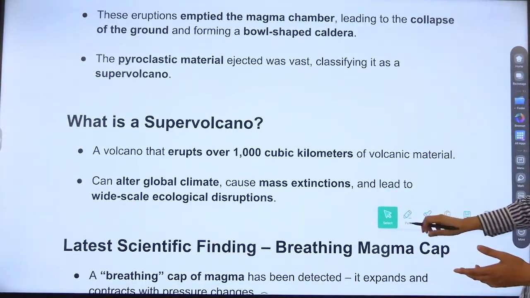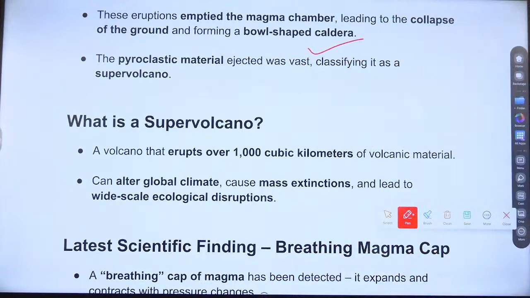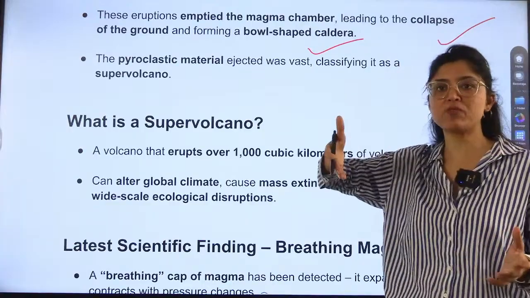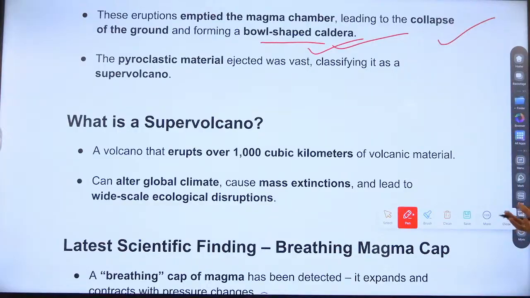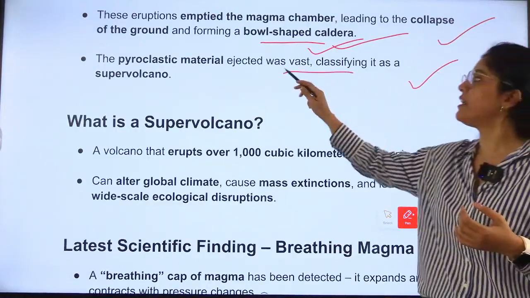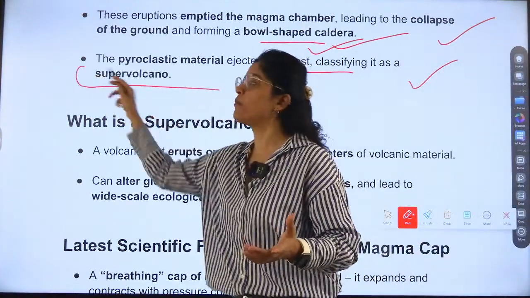These three eruptions were so big that they emptied the magma chamber, leading to the collapse of the ground, right? Vacant space was there, so the ground collapsed and a ball-shaped caldera was formed. The pyroclastic material ejected was vast. Whatever material came, it was so vast and the impact was so huge that it was termed a super volcano.